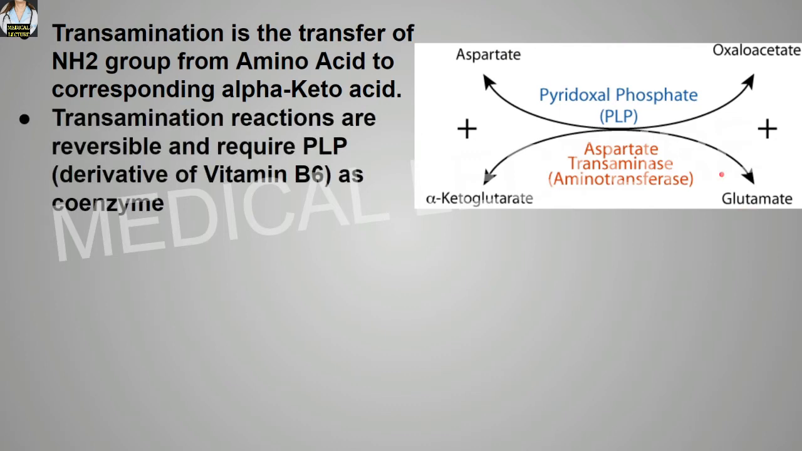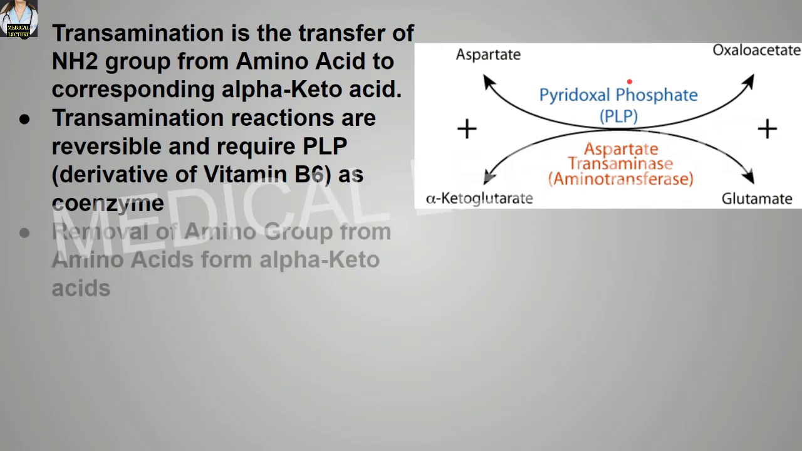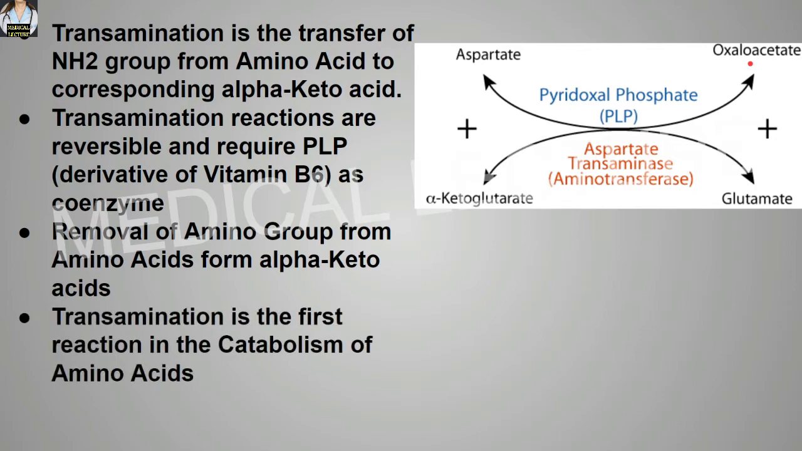Transamination reactions are reversible and require the pyridoxal phosphate derivative of vitamin B6 or pyridoxine as coenzyme. Removal of the amino group from the amino acid forms the oxaloacetic acid. So when the amino group is removed from this aspartic acid, this will form oxaloacetic acid, the alpha keto acid over here. Transamination is the first reaction in the catabolism of the amino acid.